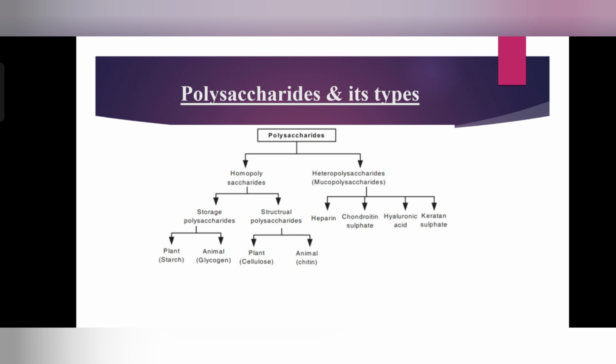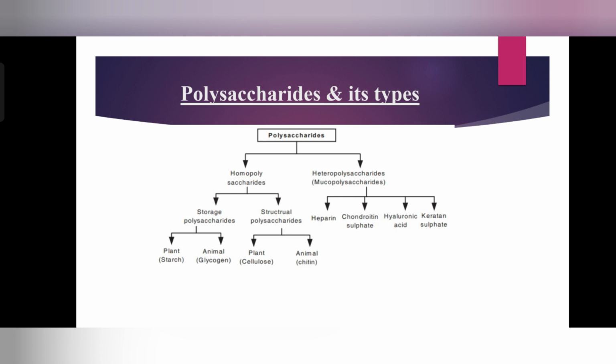The third main homopolysaccharide is cellulose. Cellulose is a linear and unbranched homopolysaccharide of D-glucose residues. Cellulose is also a structural polysaccharide of plant cells. Although cellulose forms a part of the human diet, for example in vegetables and fruits, etc. So cellulose is one of the most abundant organic compounds in the biosphere.